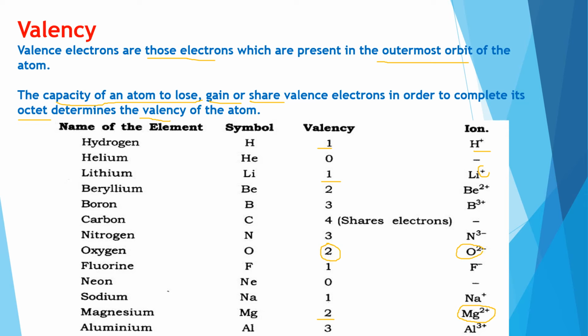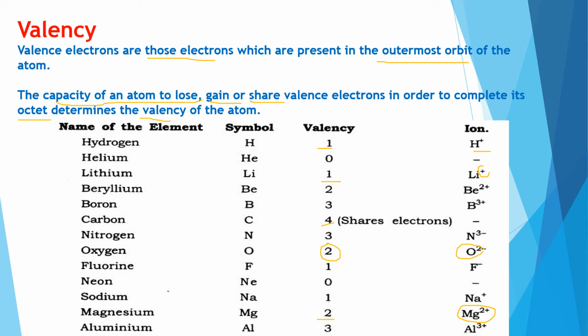So the common ones you have to learn are carbon, nitrogen, oxygen. Now carbon, the valency is 4. If it is giving or taking, it is 4 electrons, right? If it is losing 4 electrons, it will have stability. If it is accepting 4 electrons, it will become 8, so stability will be there.